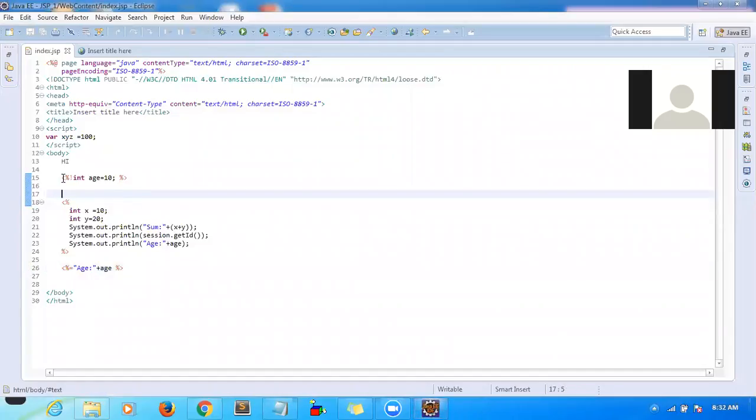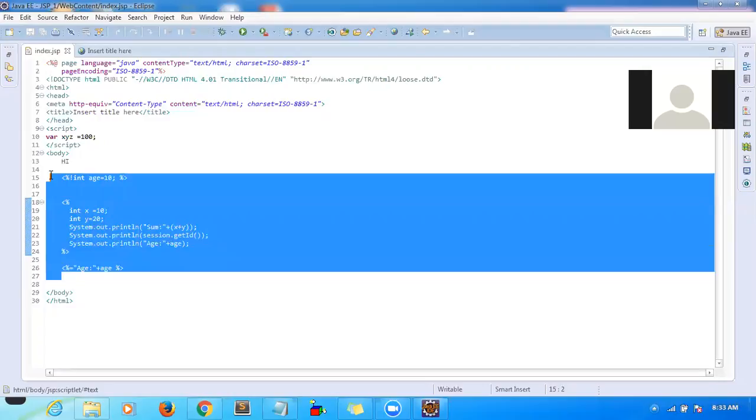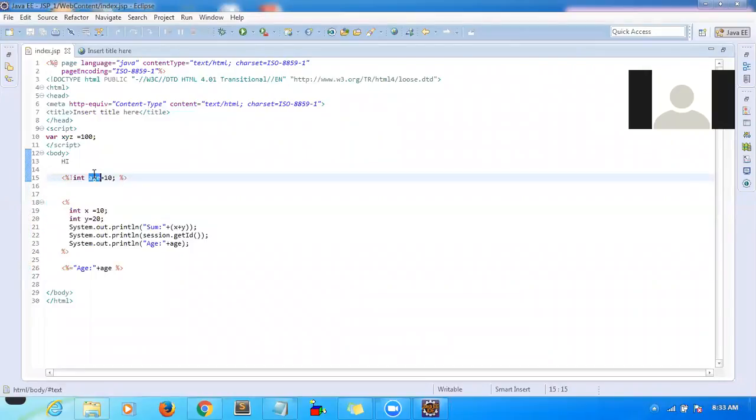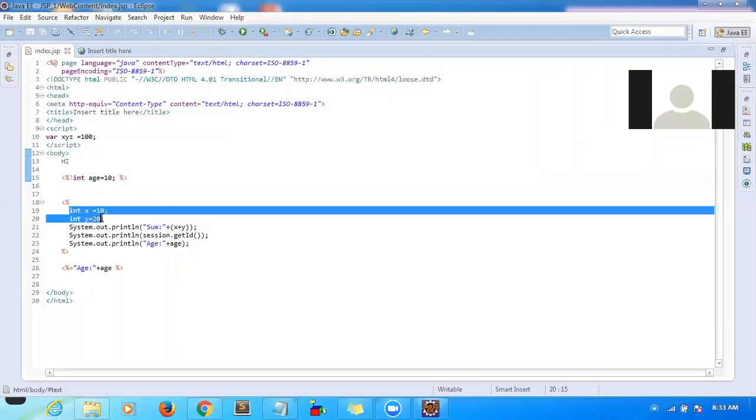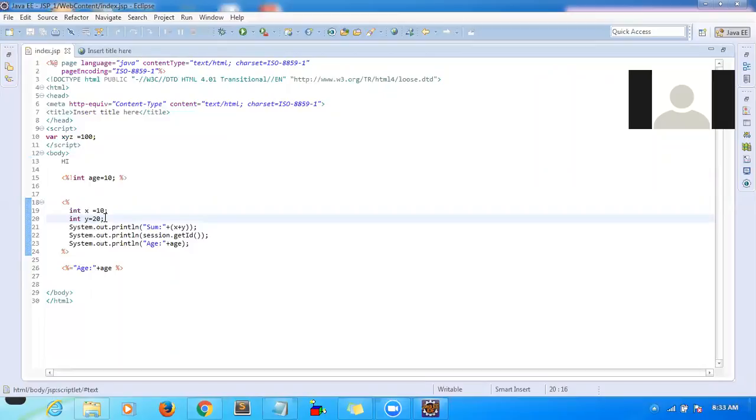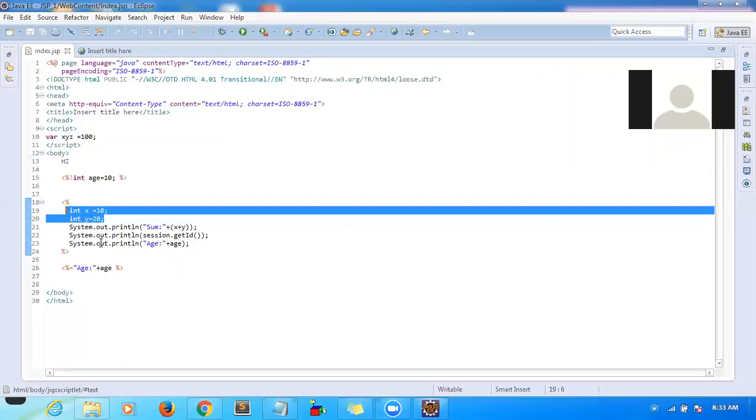So these are some simple tags like declaration, scriptlet, and expression. If you declare any variable as part of a declaration, that will become a global variable, and if you declare any variable inside your scriptlet, that will become a local variable.